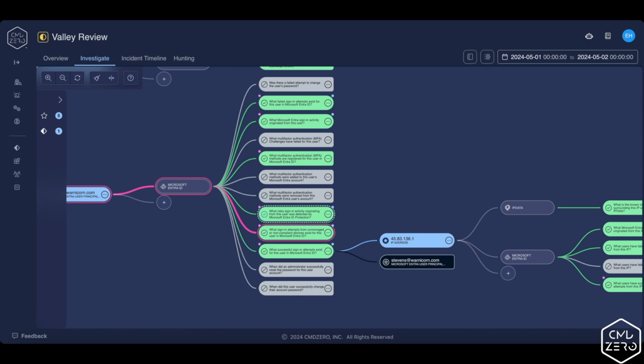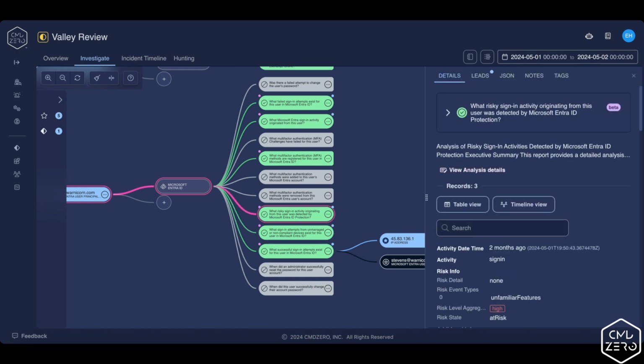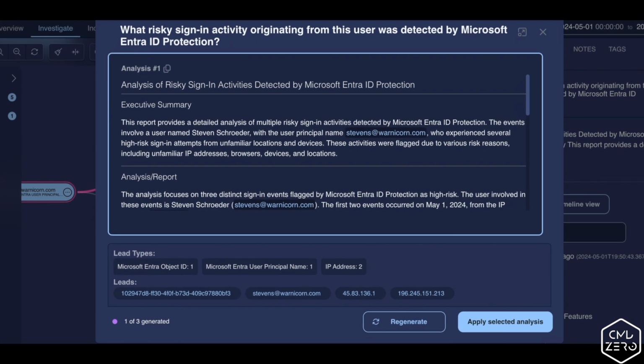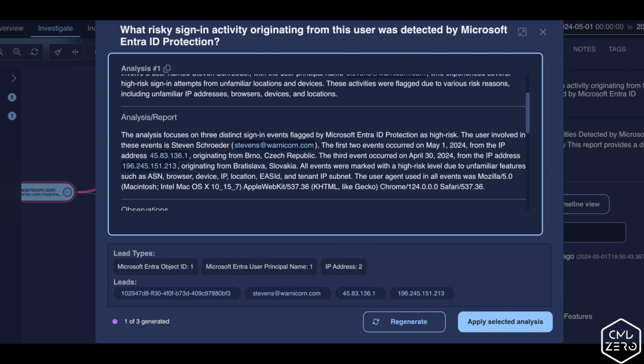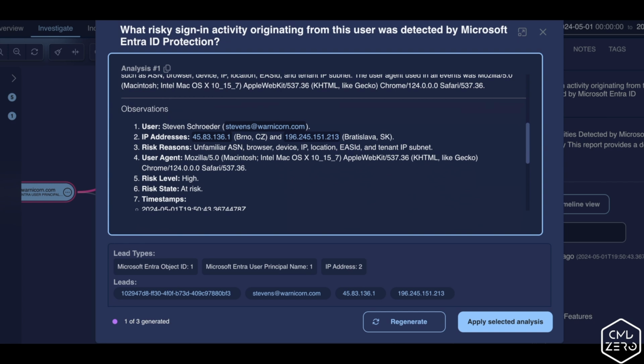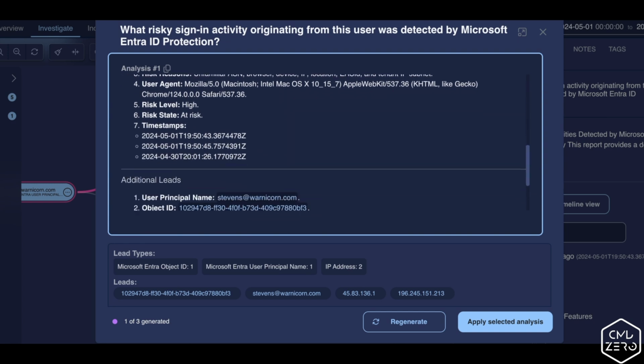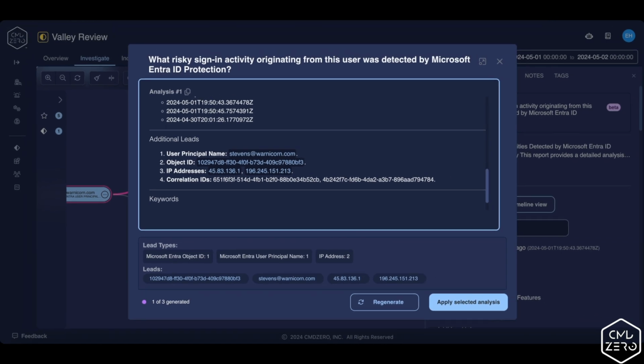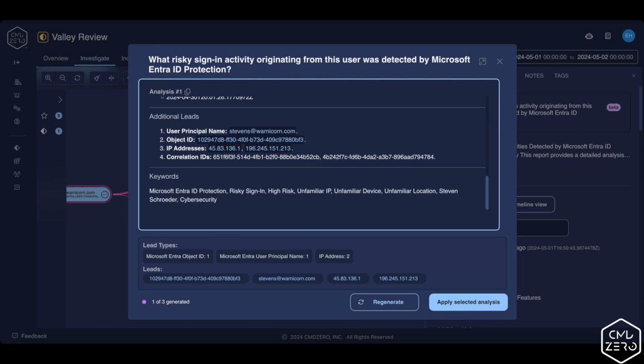As questions are asked and answered, analysts are also able to generate and review a summary. This produces a consistent reporting mechanism, complete with the executive summary, the analysis, as well as any observations derived from the artifacts. This empowers analysts to not only interpret the data, but perhaps interpret that data from a source they are not familiar with, yet again accelerating the analyst's ability to perform underlying investigations.